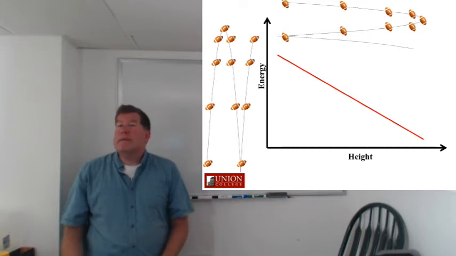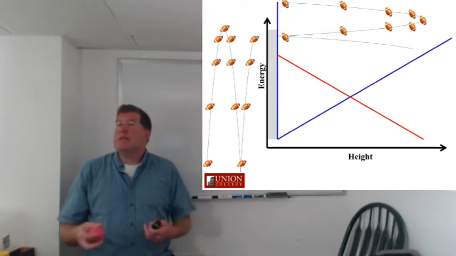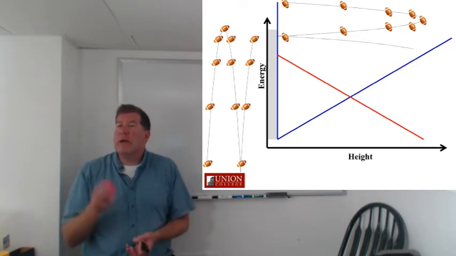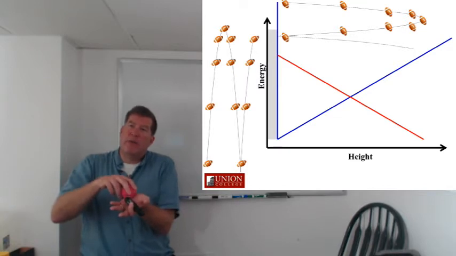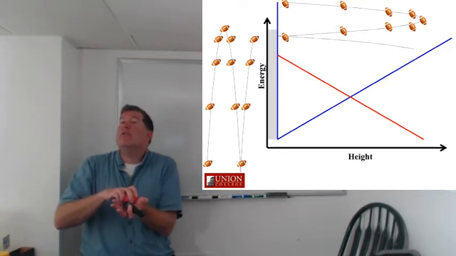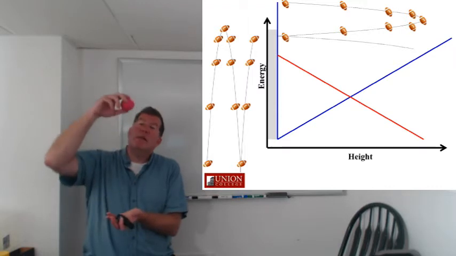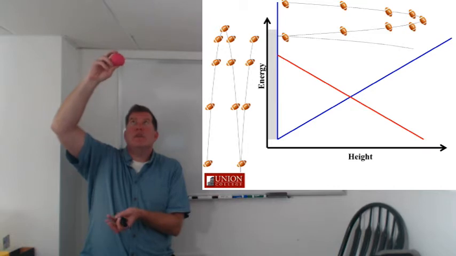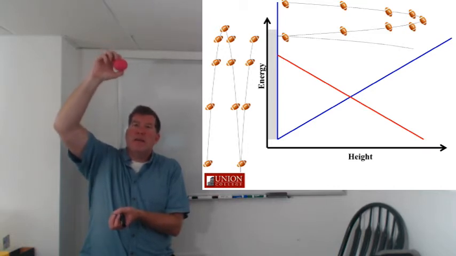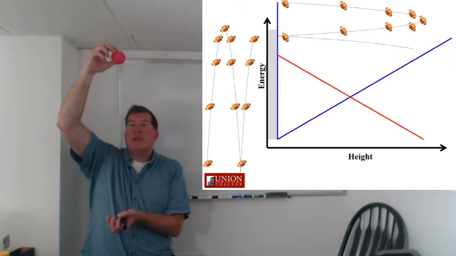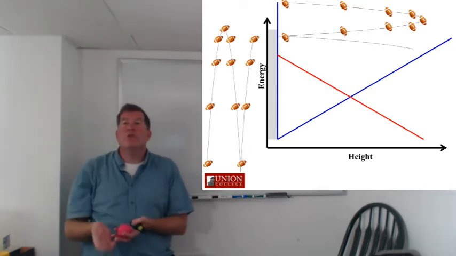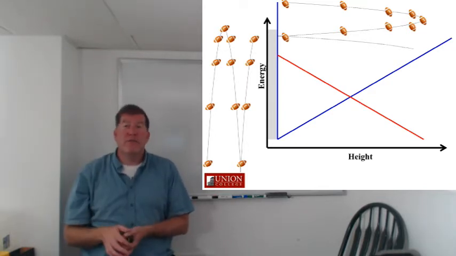All right, what about the potential energy? Well, the potential energy is going to do just the opposite. Near the ground, it has no potential energy anymore. It's at ground level, it's turned all of its potential energy into kinetic energy, and as it goes up, it gains potential energy. As it loses kinetic energy, it gains potential energy because at that instant at the very top of its flight where it's motionless, there's zero kinetic energy, there's only potential energy. If you let it go, it has the potential to turn that energy into kinetic energy as it falls.